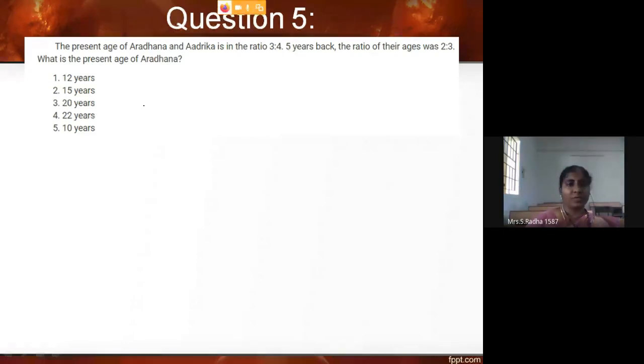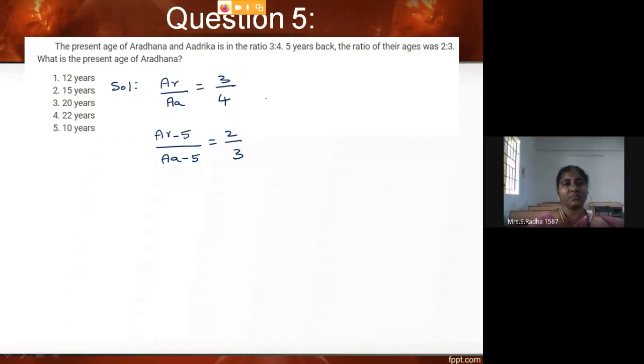Okay. So what I will do, I am going with the solution. Presently, Aradhana and Adrika, the ratio of their ages are 3:4. The first sentence I have written in terms of equation. Five years back means Aradhana minus 5 and Adrika minus 5. Five years back, the ratio of their ages was 2/3. Present age of Aradhana means AR value we have to find.